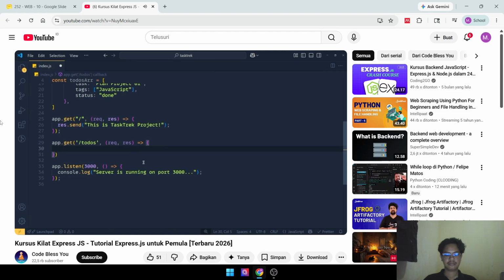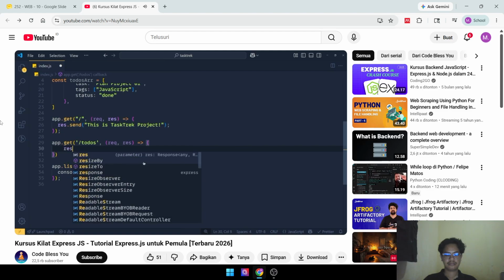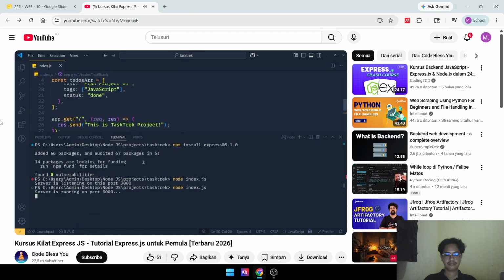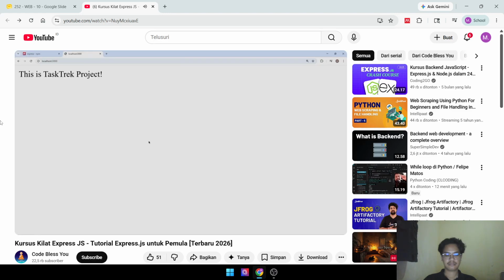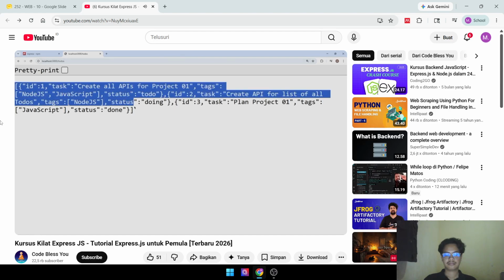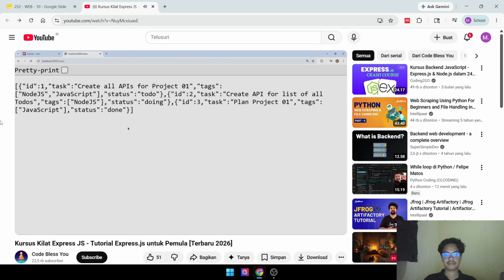So what do we write here? We write response.send and simply pass our to-dos array. Save the changes and let's verify whether this API is working or not. Open the terminal, close the currently running server using Ctrl+C and again run this file. Now in the browser, in place of the root website, we simply call the /todos endpoint. See, here we get our array. So that's how simple it is to send data from the backend using a GET API.